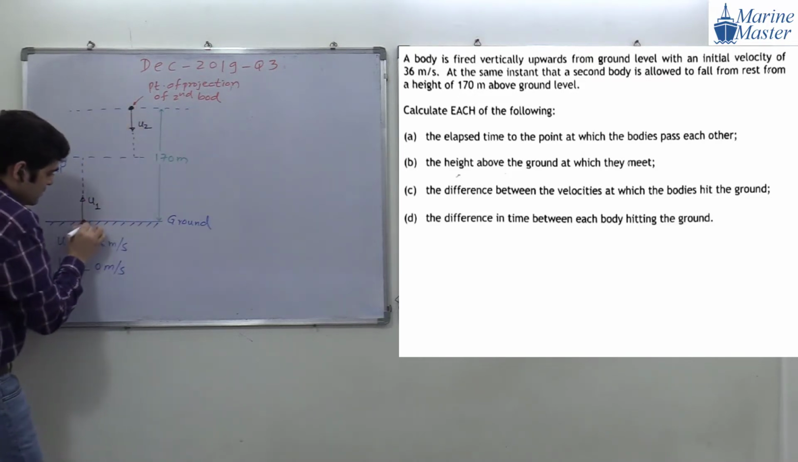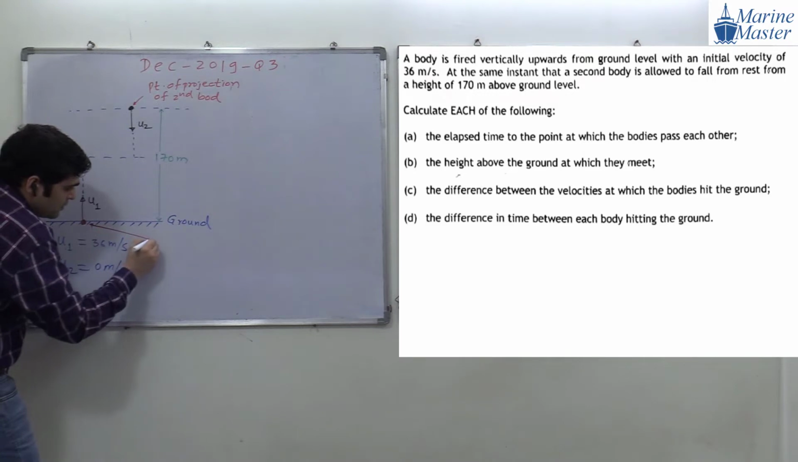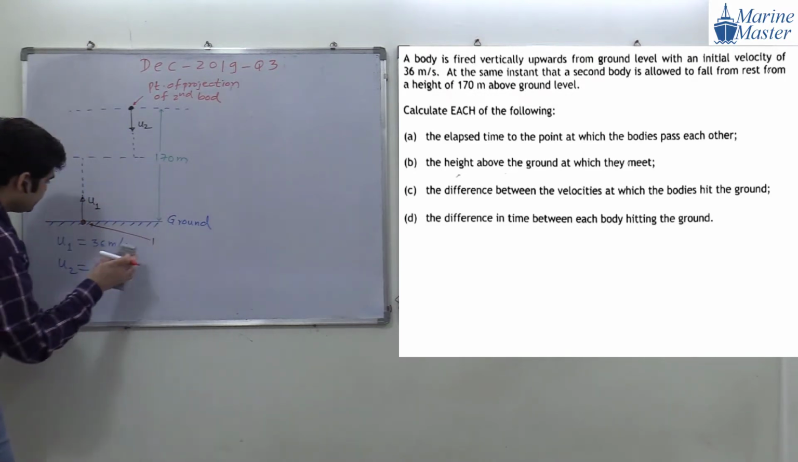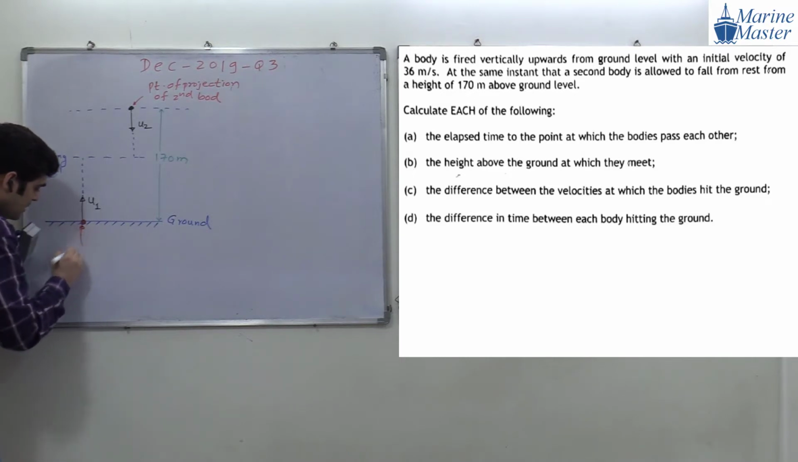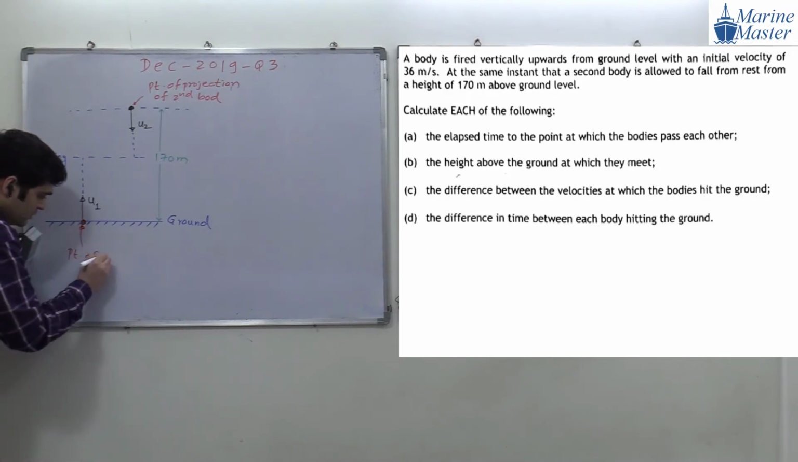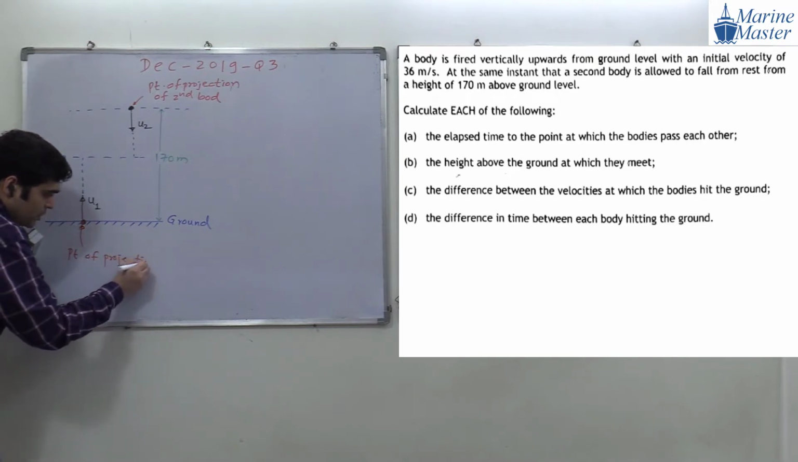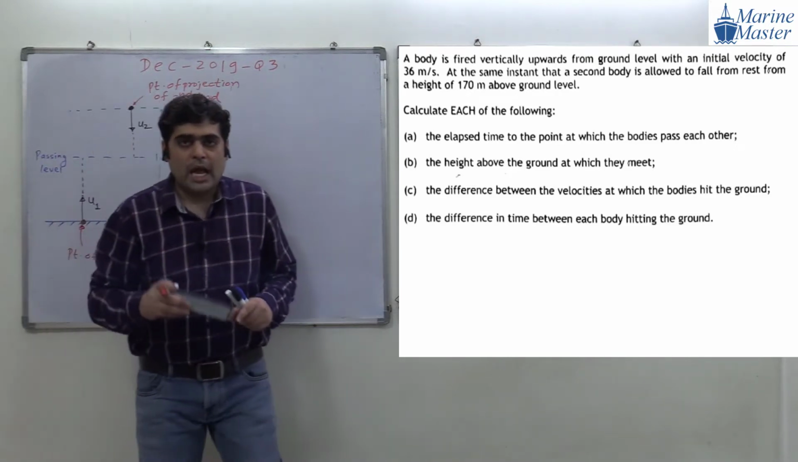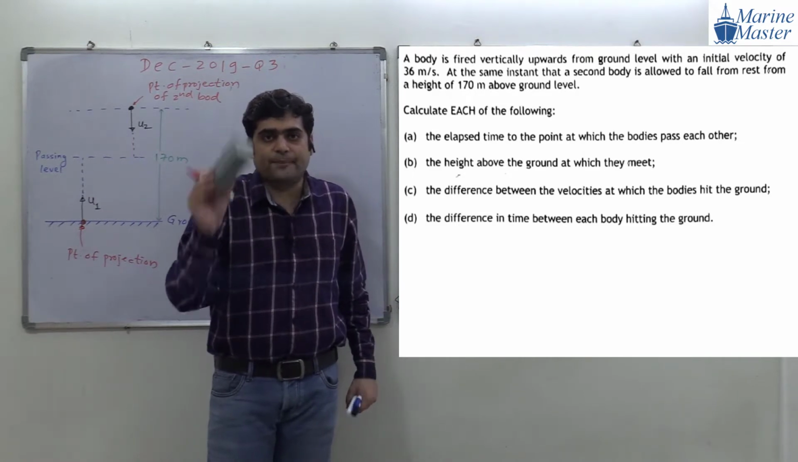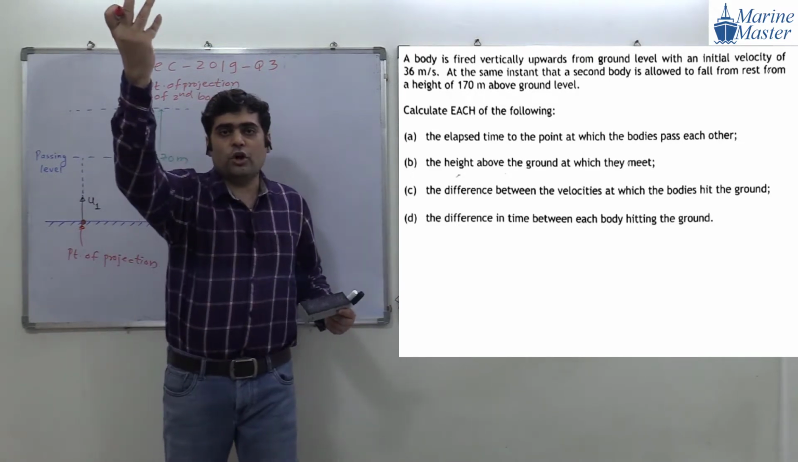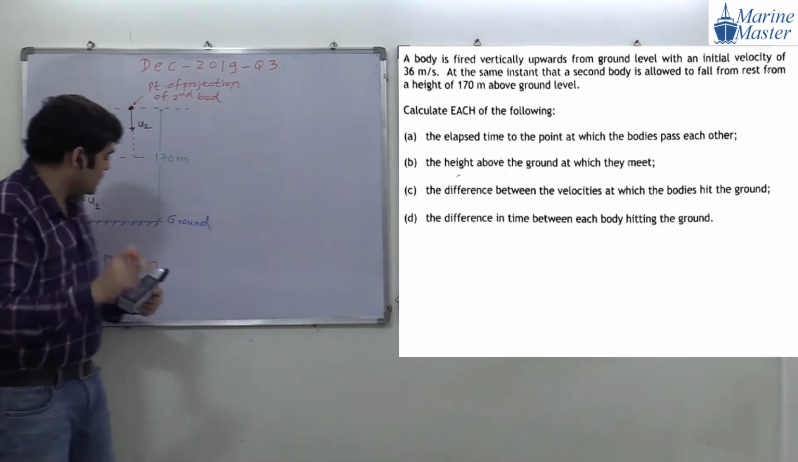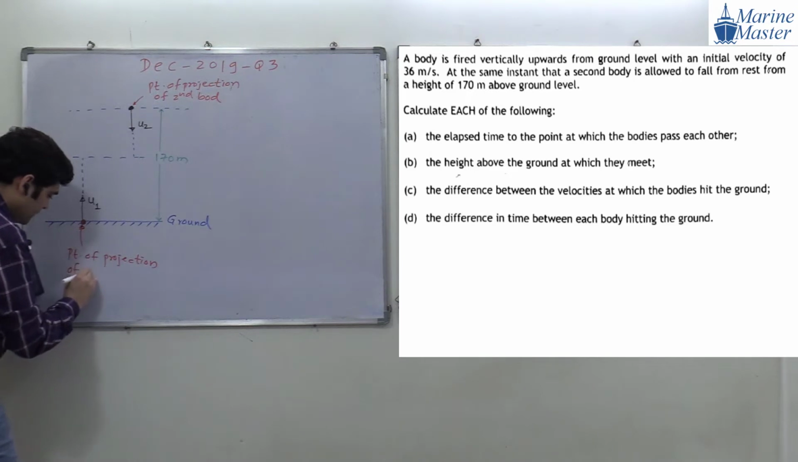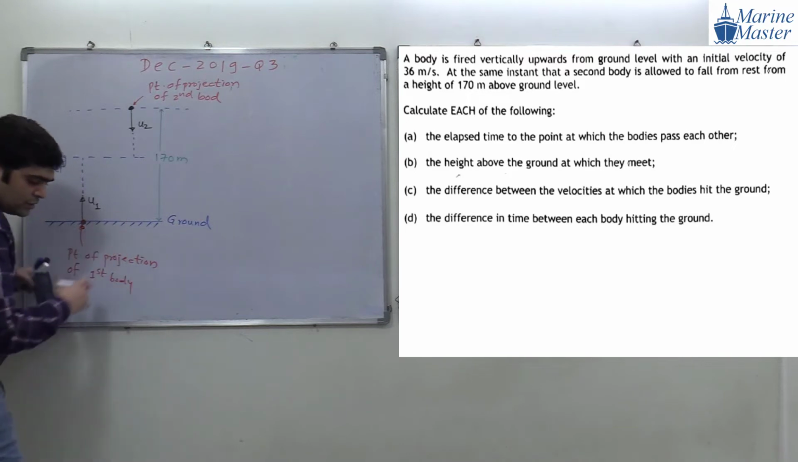What is meant by point of projection? Point of projection means the starting point, where we are throwing the object, or from where the object is falling. Try to see the scenario, starting point. So point of projection of what? First body. Everyone try to see the scenario. Very, very important discussion.